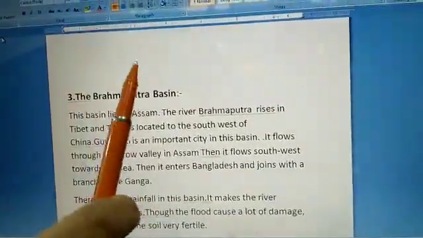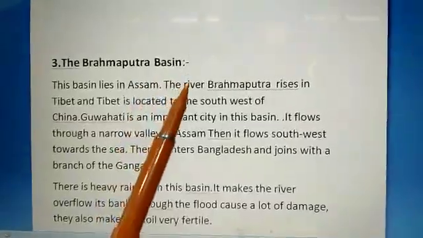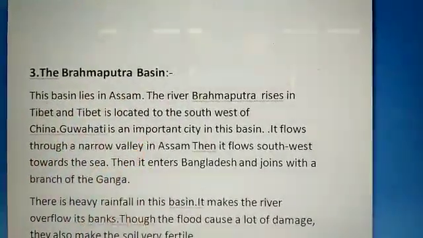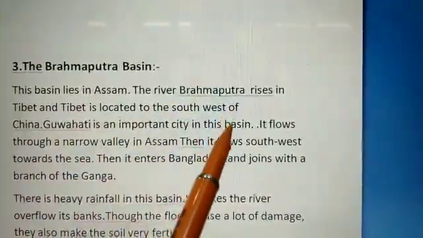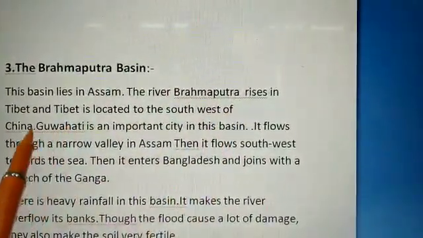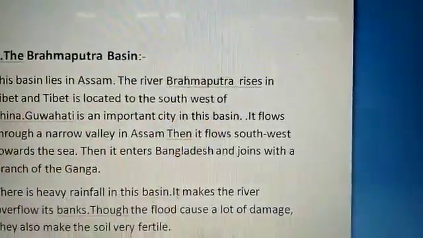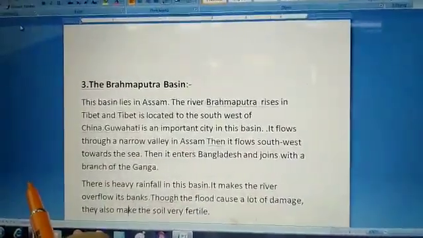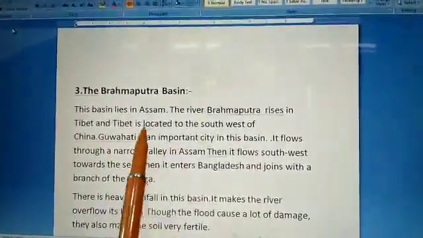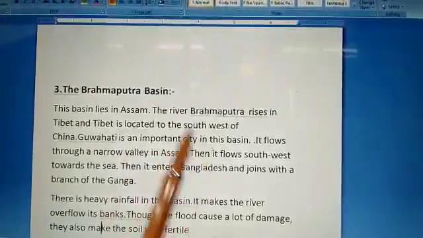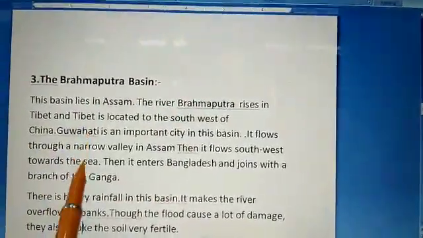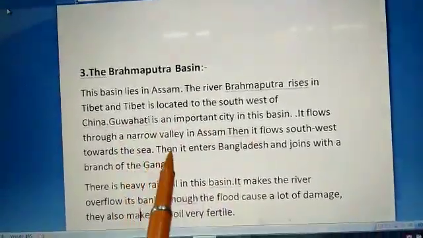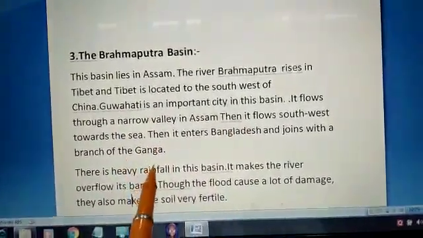And last we have the Brahmaputra basin. This basin lies in Assam, and the river Brahmaputra rises in Tibet, which is located in China. Tibet is located to the southwest of China. The most important city of the Brahmaputra basin is Guwahati. The river flows through a narrow valley in Assam and then flows southwest towards the sea.